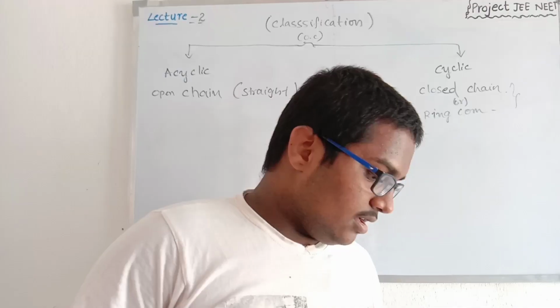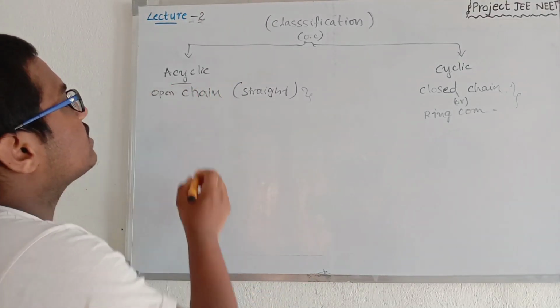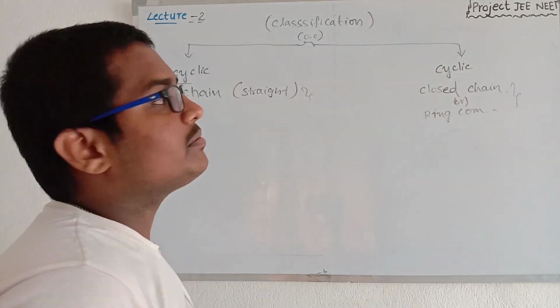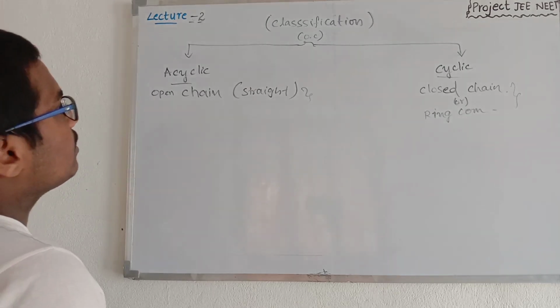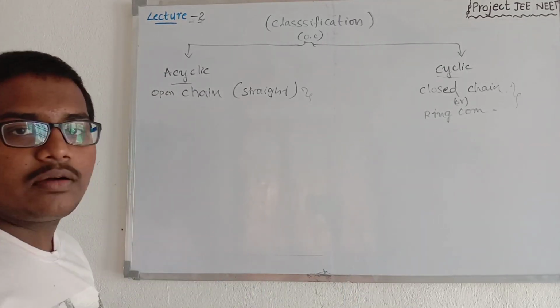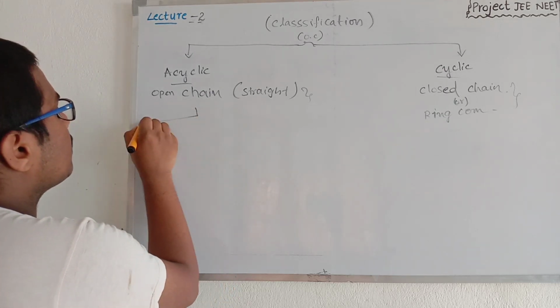First of all, the acyclic or open chain compounds are further classified into two types.